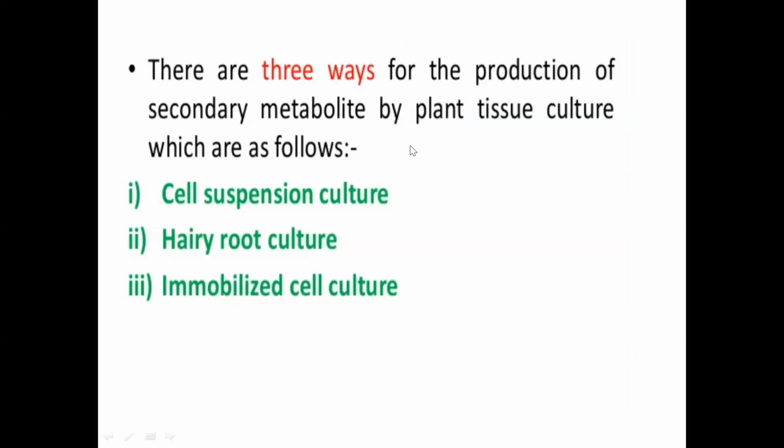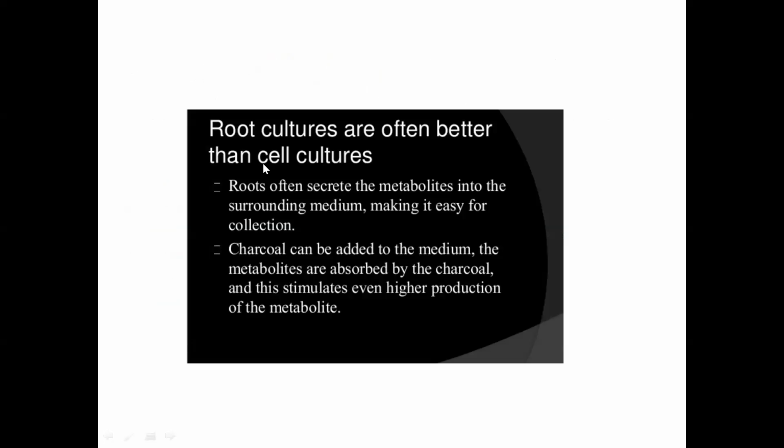So chiefly there are three ways for the production of secondary metabolites. We have seen many techniques, but for the commercial production of secondary metabolites, they use three methods: cell suspension culture, hairy root culture, and immobilized cell culture. Even though callus culture is available for higher yield commercial exploitation, they use cell suspension, hairy root, and immobilized cell culture. So root cultures, of the three we have seen in the last slide, root culture is better than cell suspension cultures. So instead of culturing the whole cell as suspension, they use root cultures.